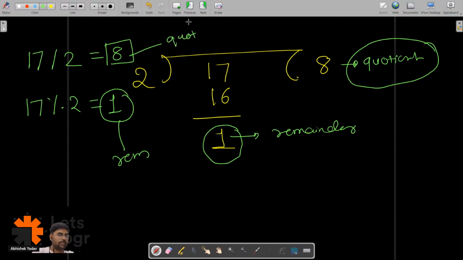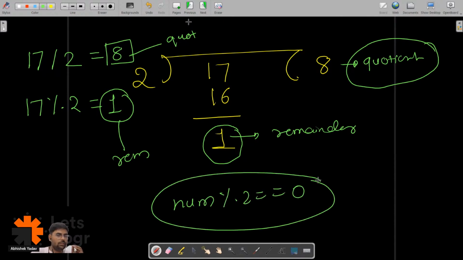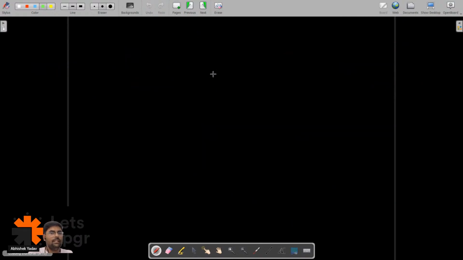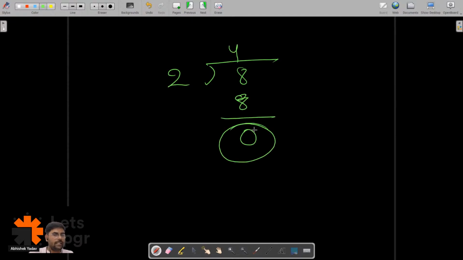The second point is why they are writing num modulo 2 is equal to 0. Because if the number is completely divisible by 2, there will be no remainder, the value will be 0. Let's take 8 as an example. 2 4s are 8, and you get the remainder as 0. So if you take any number and get the remainder as 0, that means the number is completely divisible by 2, and that number is an even number.